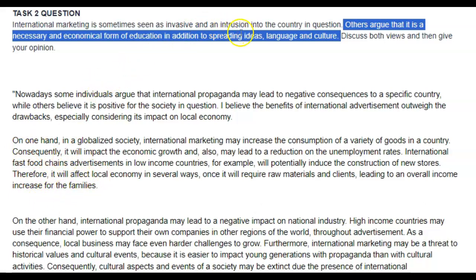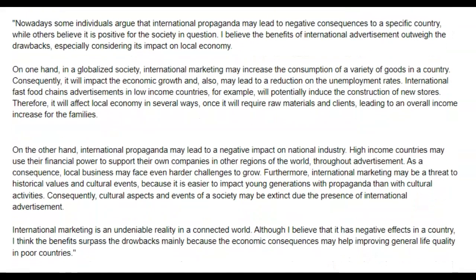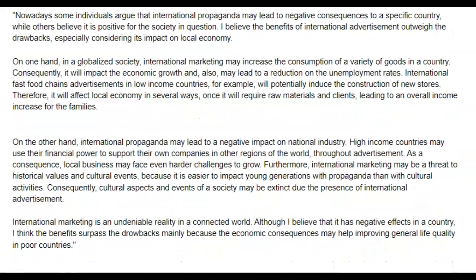It also asked you about spreading ideas, language, and culture. And you didn't touch upon any of that. You talked about new stores being constructed, raw materials, clients, and income increase. Nothing about language, ideas, and culture. So an examiner is going to look at this and feel like you didn't really answer the question. Okay, and of course that's going to affect task achievement. Let's take a look at the other paragraph.